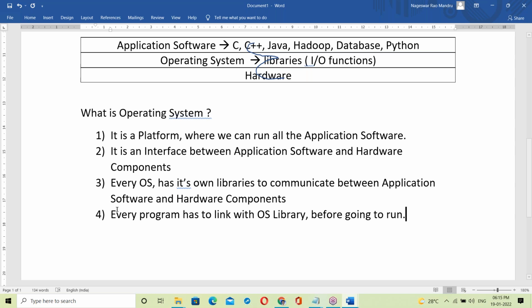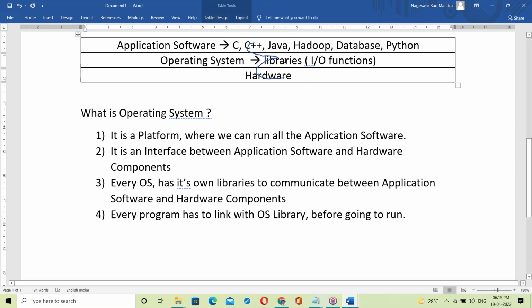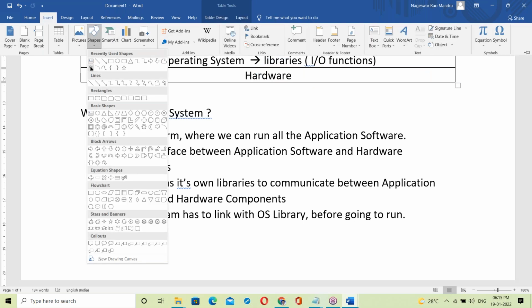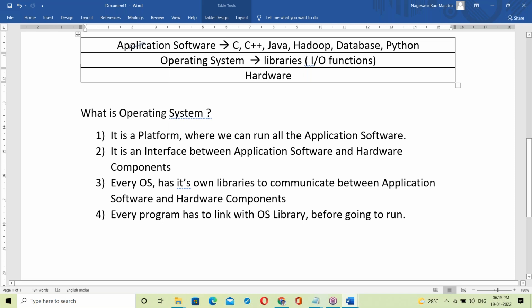First linking. So once linked with libraries, then it communicates with hardware. Okay, see here, these application software programs directly communicating with the hardware? Never happens. Never, because you cannot interact with hardware. Application software cannot interact with hardware.